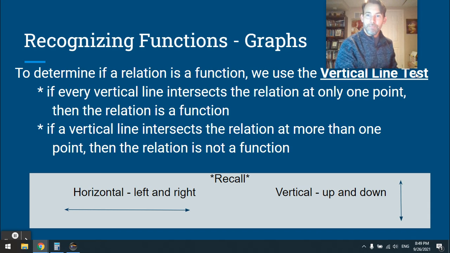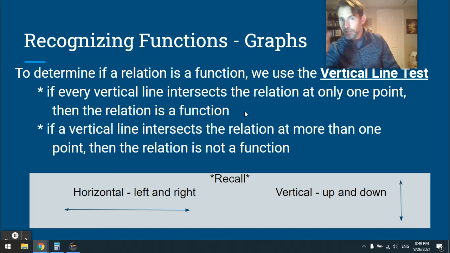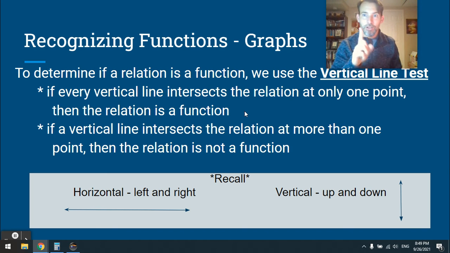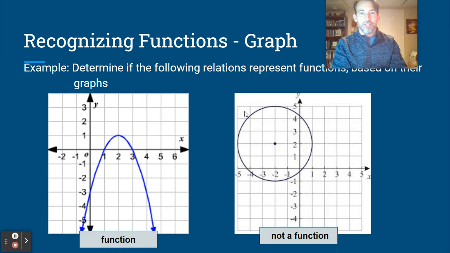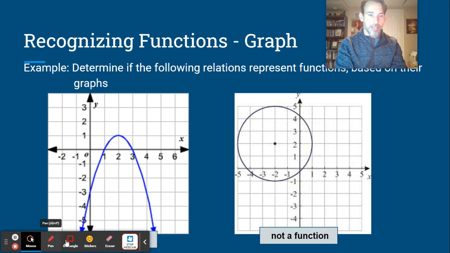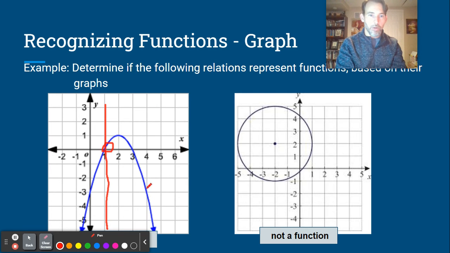So a vertical line test means if I look at a function and I can draw a vertical line across that function, and that vertical line only ever touches the function at one point, then it's a function and not a relation. So, for example, I can take a line, and if I imagine some vertical line that I can draw through here, it only will ever touch at one point. Doesn't matter where I draw it.